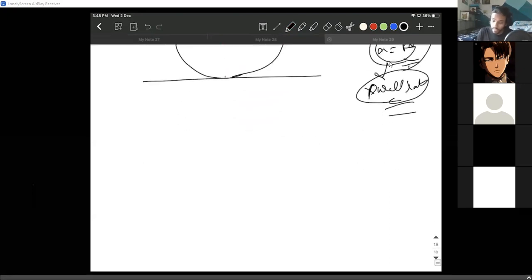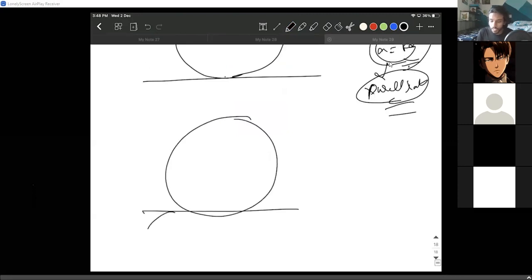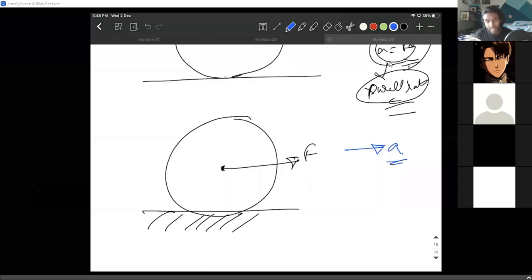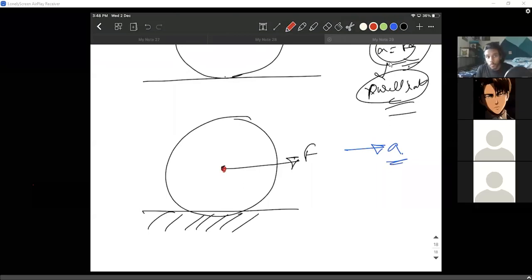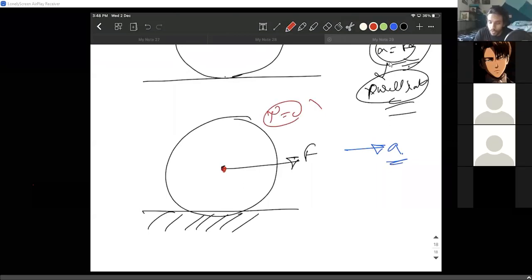Let me take another case. This case is even more interesting. I'm applying the force at the center of mass itself. Now the force is definitely creating the linear acceleration. But is it even creating the angular acceleration? No, because the force is passing through that point itself. The torque is 0, so there is no alpha at all. We're pretty sure that a is not equal to R alpha.